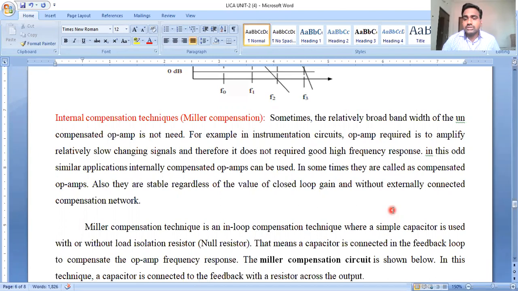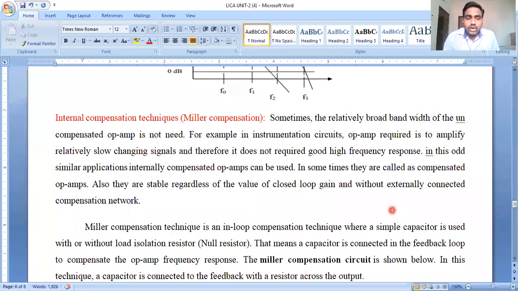Here the external compensation is proposed for the frequency response of higher bandwidths. The methods we used are for higher bandwidth applications, so these external compensation techniques cannot be used for lower bandwidth applications.